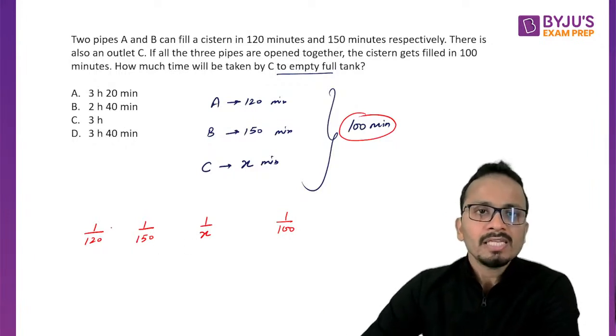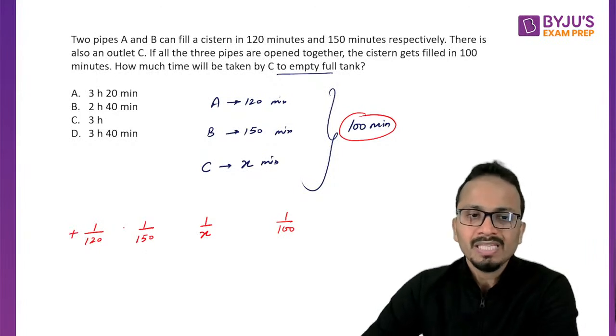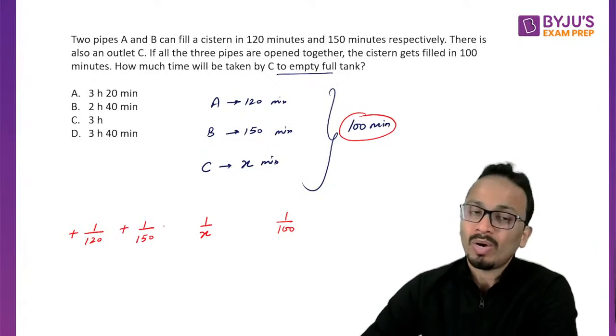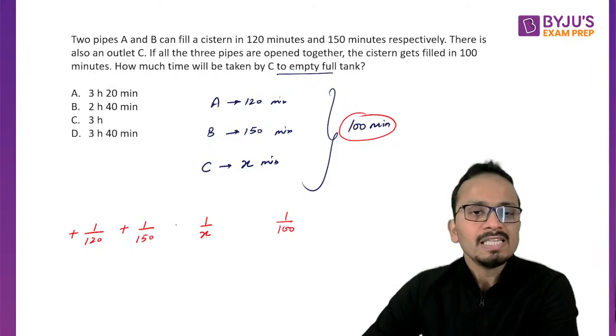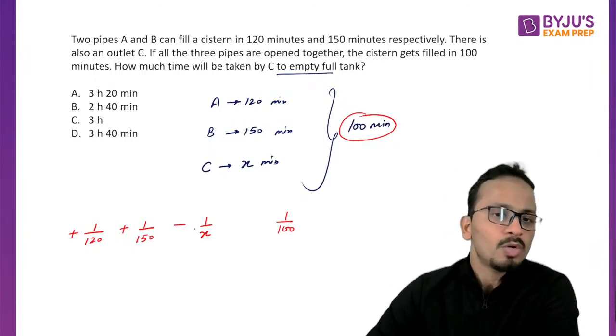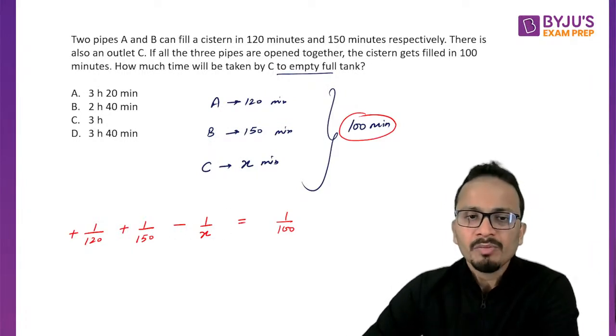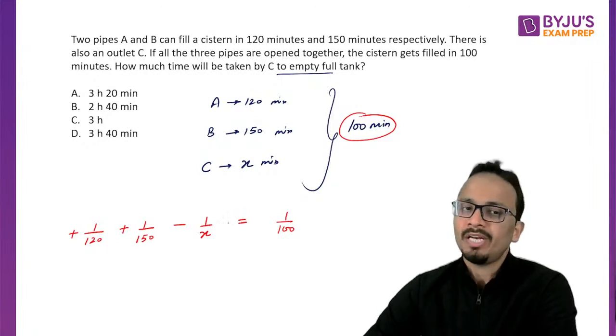Now, since A is an inlet pipe, its work will be positive. B is also an inlet pipe, so its 1 minute work will be positive. C is an outlet pipe, so its 1 minute work will be negative, and that will be equal to net 1 minute work.